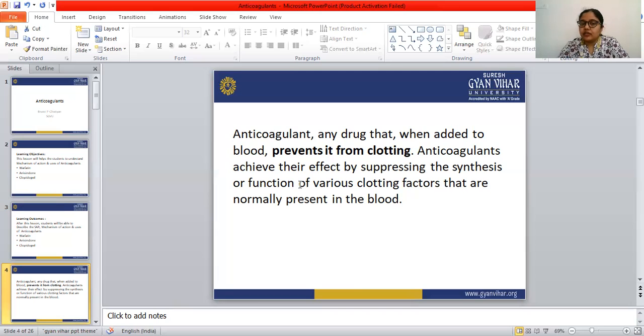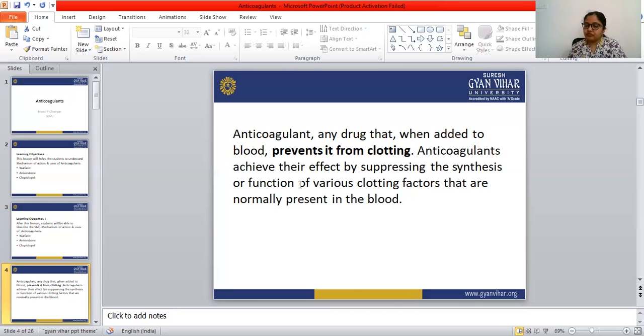These are factors that are normally present in the blood. Inside our blood, there are lots of clotting factors. We have seen clotting factor 2, factor 7, factor 9, and factor 10. These are the factors that are responsible for the clotting, and these anticoagulant drugs achieve their effect by suppressing the synthesis of these factors. When the synthesis of these factors is suppressed, the anticoagulant effect is achieved, and the clot can be prevented.